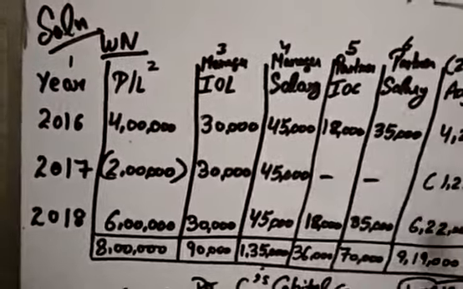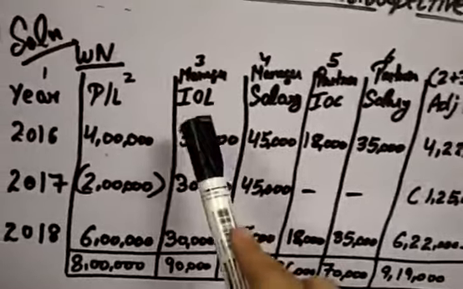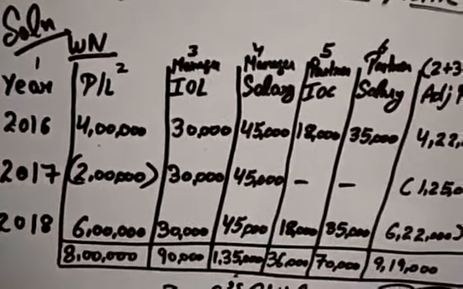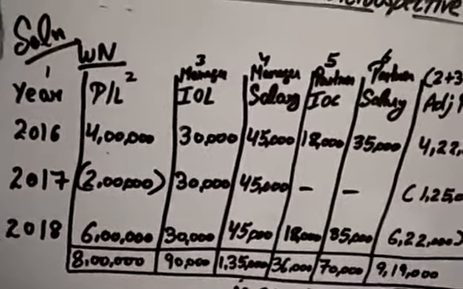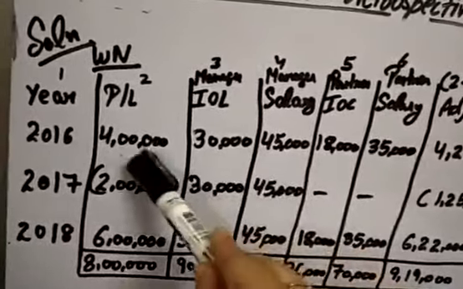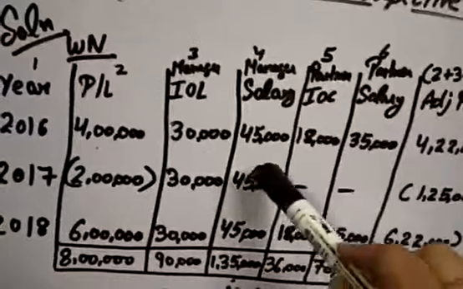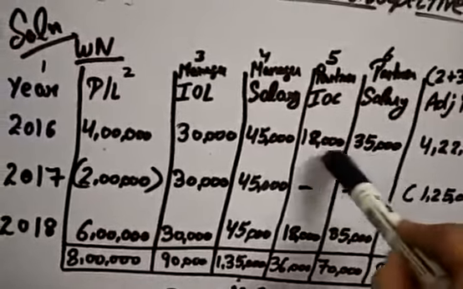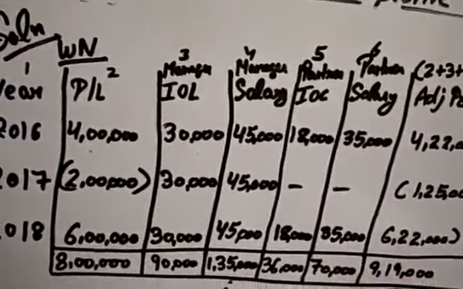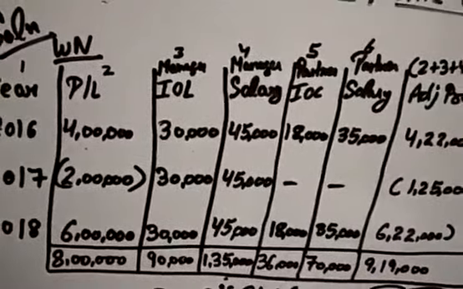Right? So now what will we do? We will look at interest on loan and salary. If it was not provided to the manager, it would have been profit for the firm. So we will add these two things to the profit. And we will subtract these other two things, because this will reduce our profit, because we have to give these amounts to partners now.